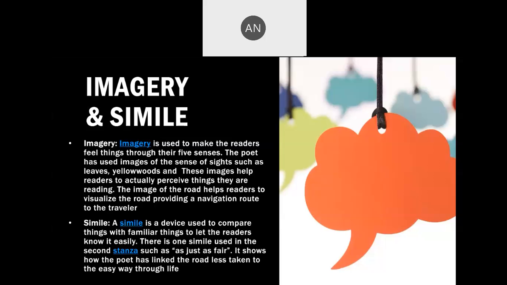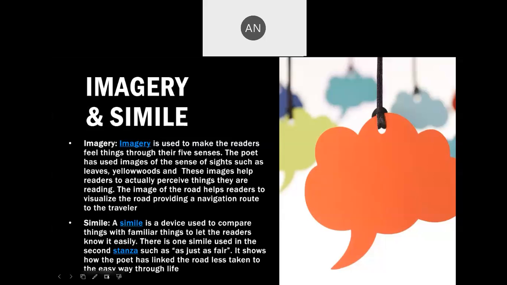Imagery is used to make the readers feel things through their five senses. The poet has used images of the sense of sight, such as leaves, yellow roads. In the poem The Road Not Taken, the road is covered with leaves in the morning. You can imagine the leaves, dry and withered, lying on the road.